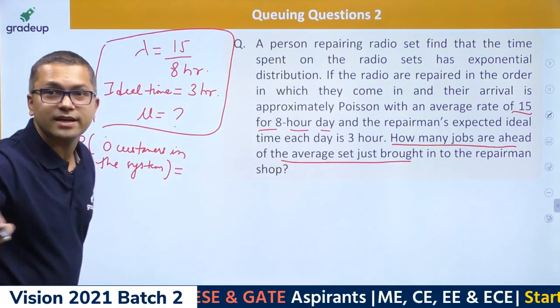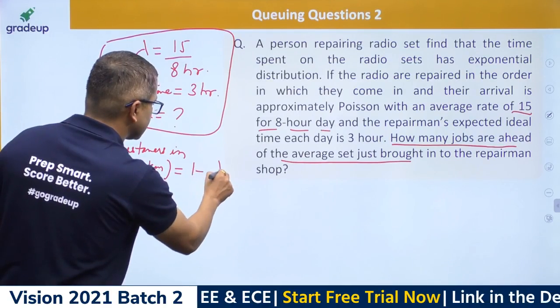That is nothing but 1 minus lambda upon mu.